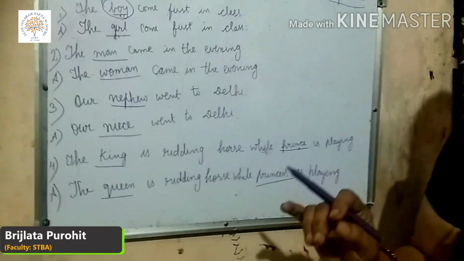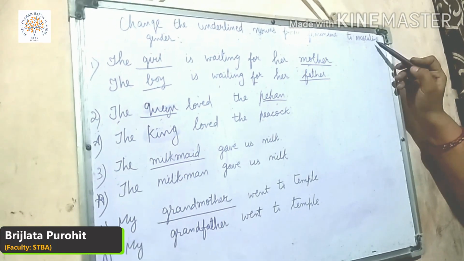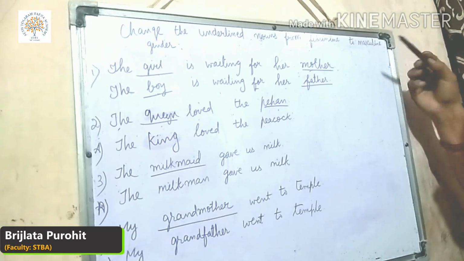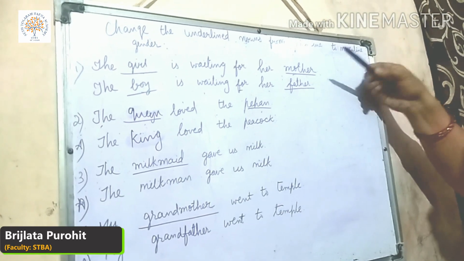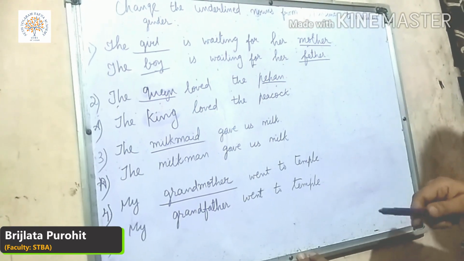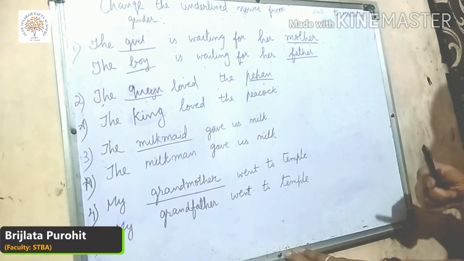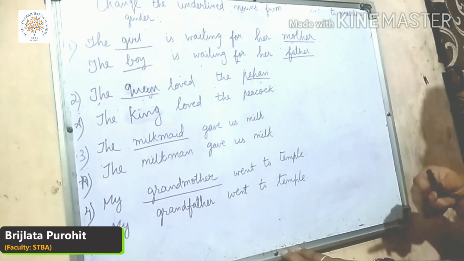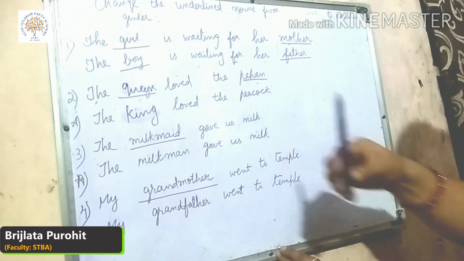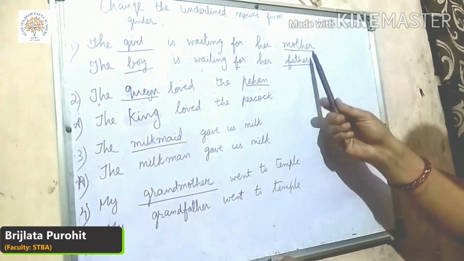Okay students. Exercise. Change the underlined noun from feminine to masculine. So in this we have to change the gender from feminine to masculine. For example, if there is a girl, boy, king, queen, grandmother, grandfather, father, mother, brother, sister. Okay students. So the first sentence, the girl is waiting for her mother.